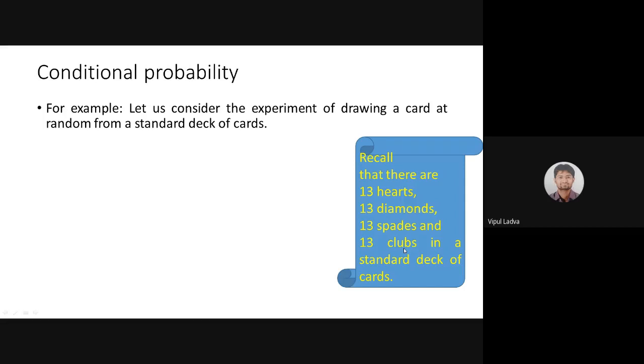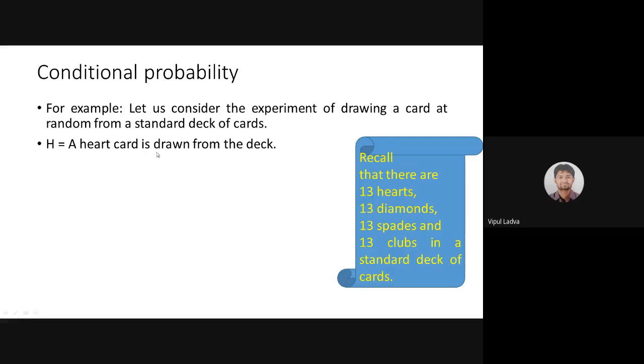Now, what is our event? Let me define 2 different events, and using that we will get understanding of the conditional probability. Let me try for that. So my first event is H. I'm labeling that event as H. What is H?